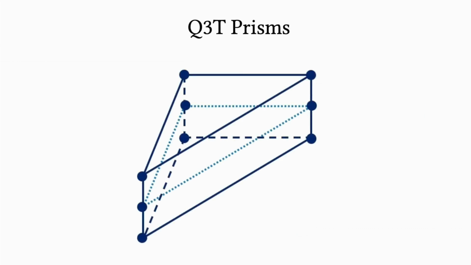To address these issues, we propose the Q3T prismatic element. We prioritize efficiency by keeping the element's linear interpolation in plane and improve its performance for volume-preserving materials by interpolating displacements quadratically through the thickness. This modification introduces 3 new nodes at the midsurface of the element, slightly increasing its complexity.